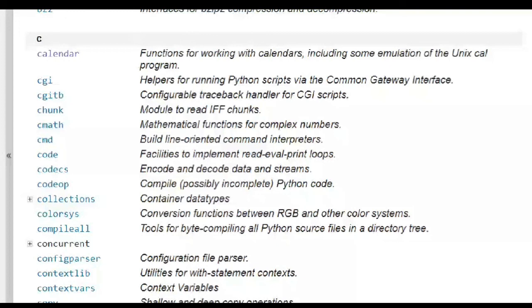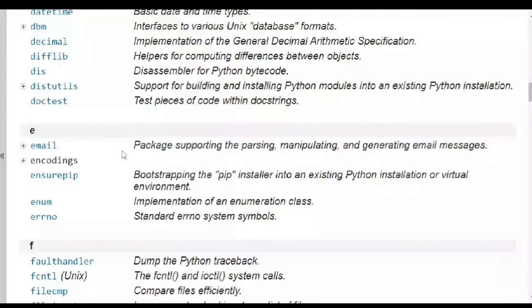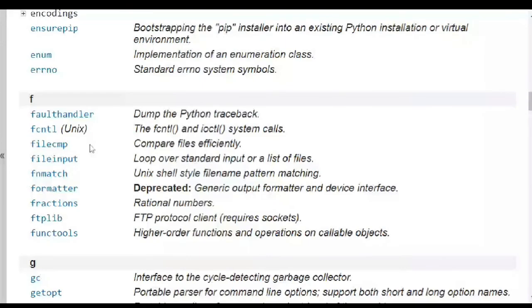There is an email module also. What is this email module? It is a package supporting parsing, manipulating, and generating email messages. If you want to send an email notification, you will be using the email module. Then there is the enum module, the implementation of the enum class. If you want enum in your program, you will be importing this enum package. And you have many modules over here.